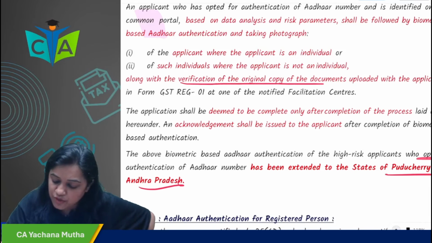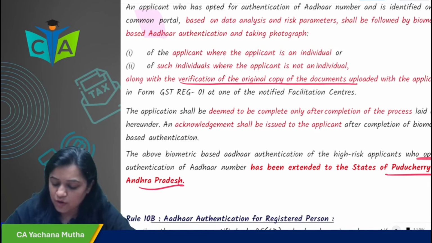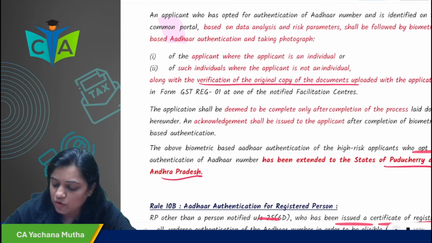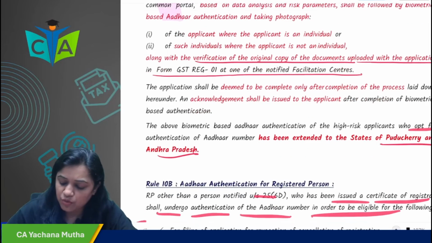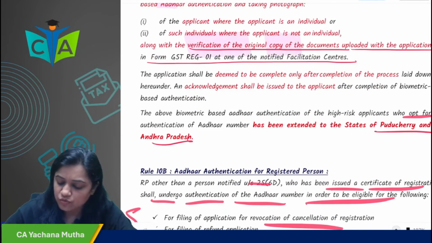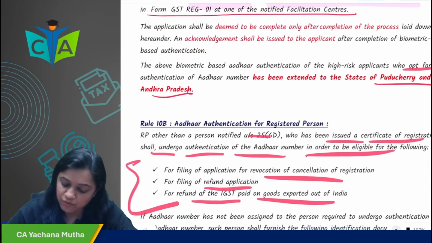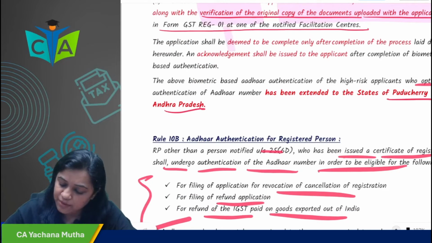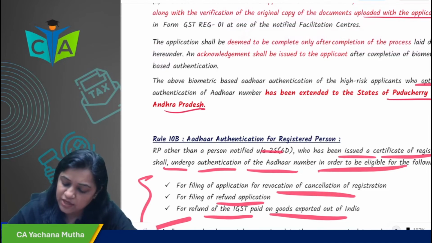This is done along with verification of original copy of documents uploaded with the application in GST REG-01 at one of the notified facilitation centers. The application shall be deemed to be complete only after completion of the process laid down here. So when will the application be deemed to be complete? Only after the completion of the process laid down here.